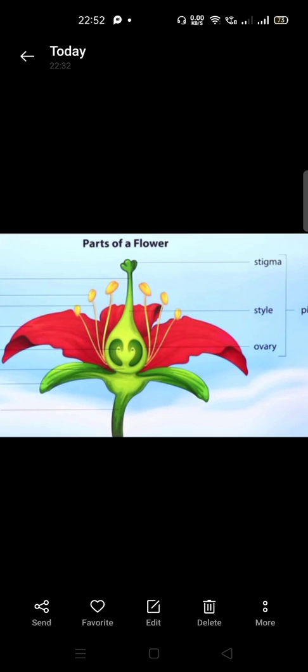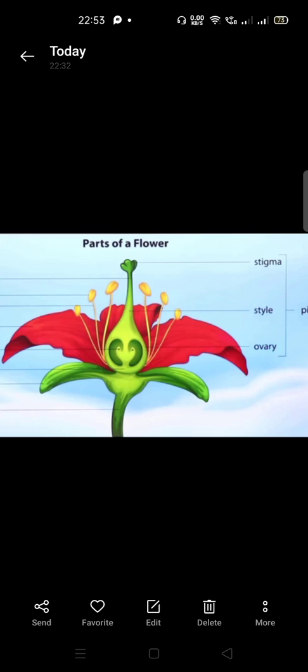Once again I would like to repeat: bisexual flower means stamen and carpel both are present. Unisexual flower means either stamen or carpel is present. The example of a bisexual flower is hibiscus or mustard. The example of a unisexual flower is papaya. And a bisexual flower follows the self-pollination method, and a unisexual flower always follows the cross-pollination method. So here your one question of 2 marks is over.